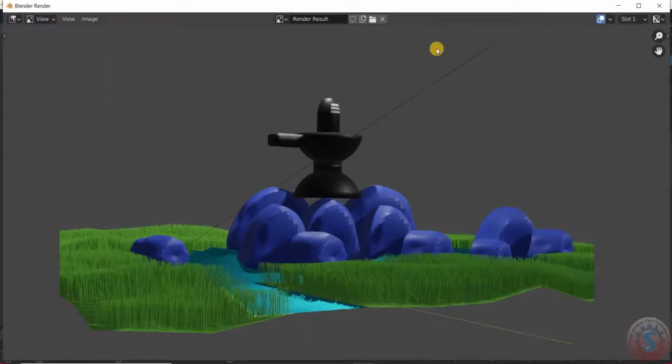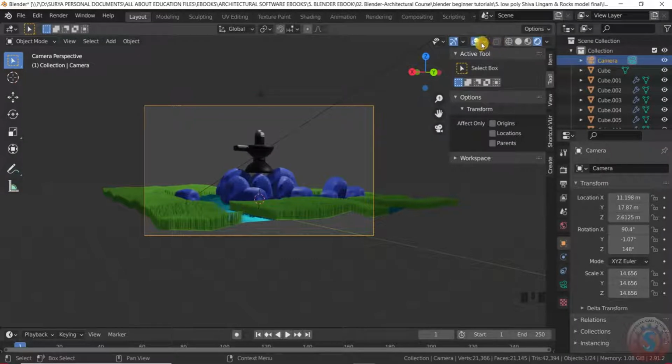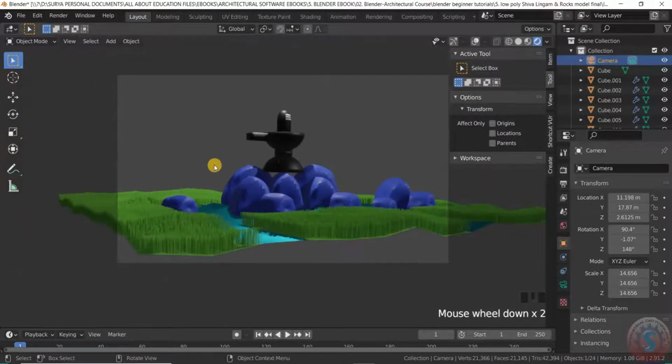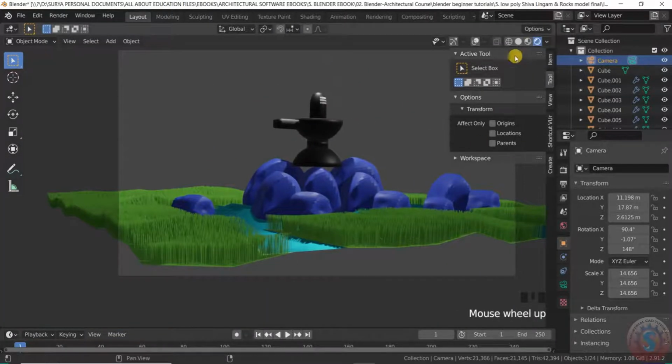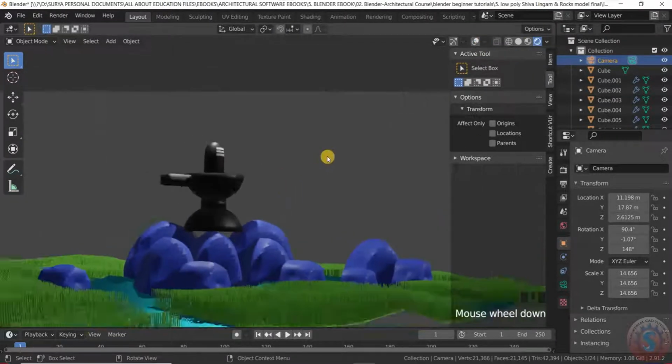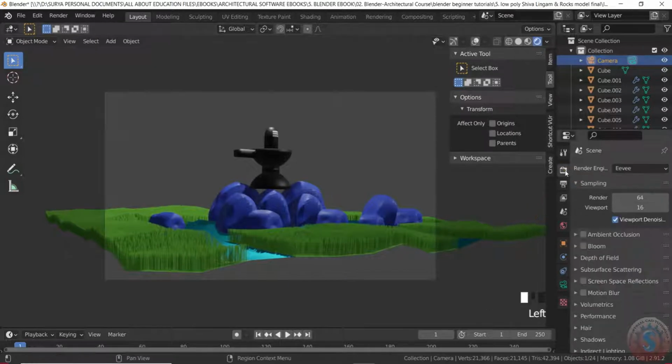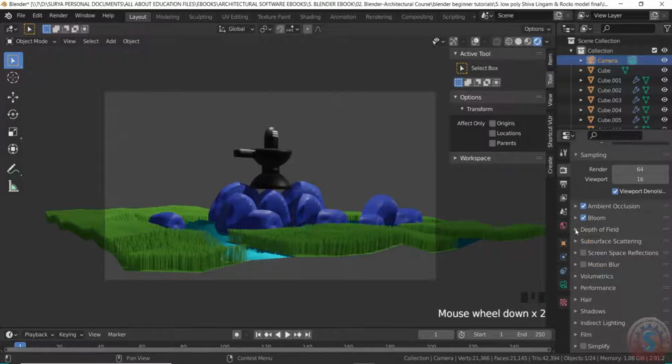Before that, I will show you these effects, 1 and 2. And you can observe that by rendering, it will not show any of the cursors or 3D cursors or the lines. Then after, using the Eevee render, go to Eevee and enable ambient occlusion and the bloom effect, and we'll give the depth of field.